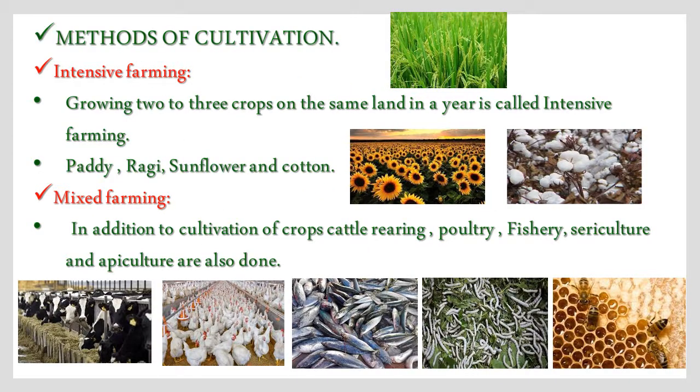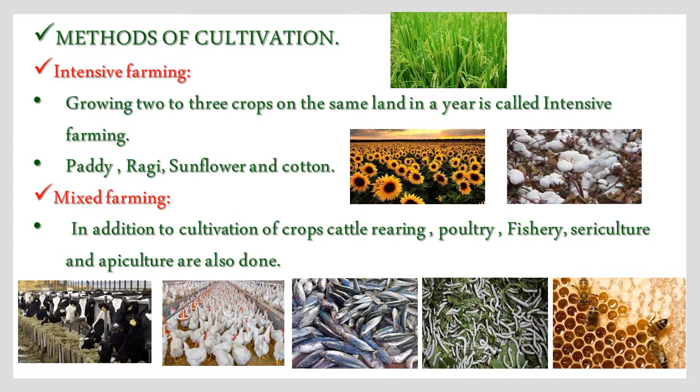Children, in agriculture, many methods are being followed to grow crops. For example, some of the methods of cultivation are given here. Read and understand properly. See, first one is intensive farming: growing 2 to 3 crops on the same land in a year. For example, jowar, paddy, ragi, sunflower, cotton, etc. See, observe the images. Next is mixed farming.